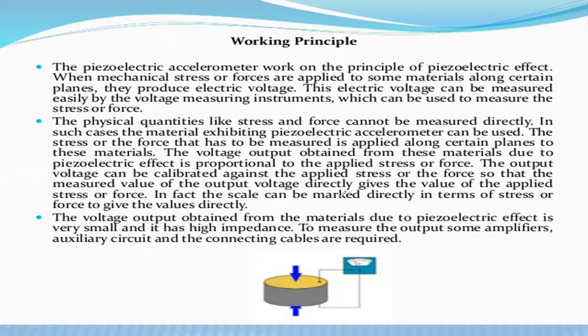So a material is placed in between the electrodes. Suppose this is one electrode and this is another electrode. These two electrodes are connected through a voltmeter, and a crystalline material is placed in between them. Automatically, we can generate force by using mass. We can apply the mass on that electrode. Automatically, the voltage is generated because there is a crystalline material to develop the voltage. That output voltage can be measured by using the voltmeter.